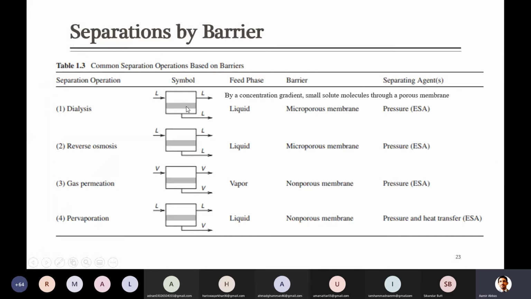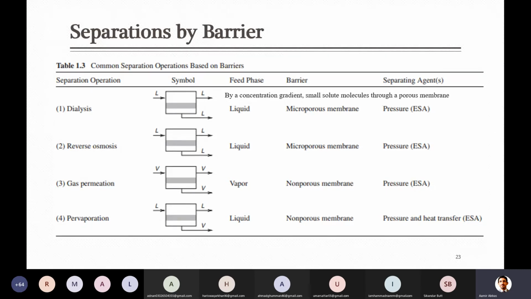For all of the membranes, one thing you will observe is that for anything to pass through the barrier, there should be some force. For example, when we discussed filtration, we simply said that there is a force of gravity due to which liquid passes through the filter.